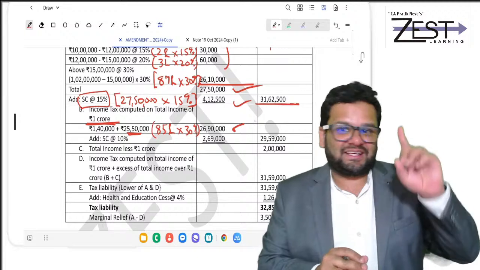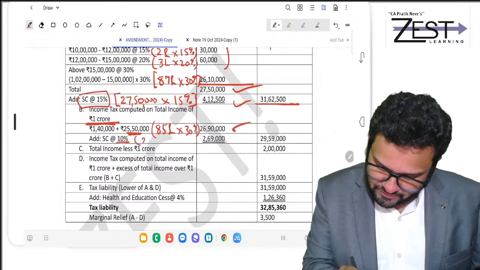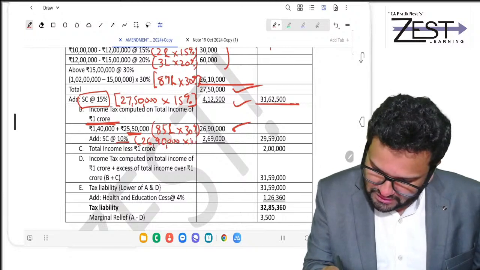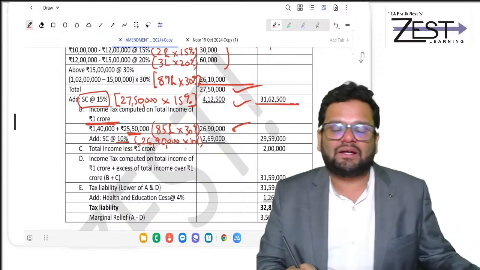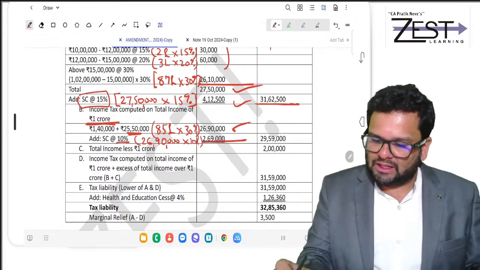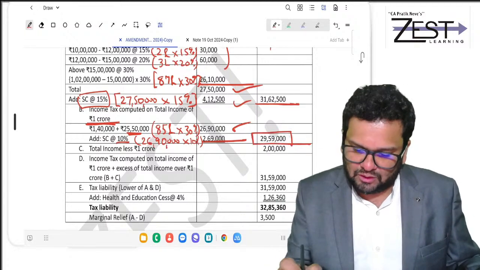Since your income is exact 1 CR, surcharge would be at 10%. So friends, 26 lakh 90,000 into 10%, you will get 2 lakh 69,000. Take total, you will get 29 lakh 59,000.